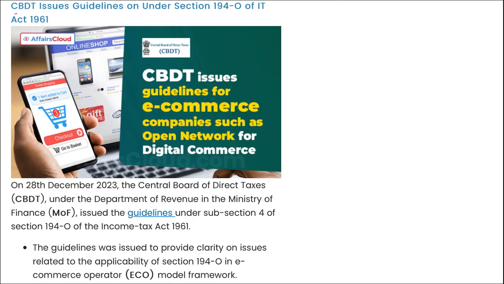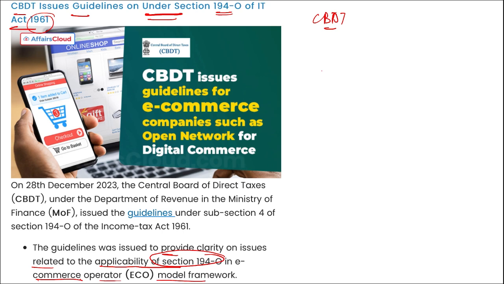Moving on, CBDT has issued guidelines under Section 194-O of the IT Act of 1961. What is CBDT? CBDT is your Central Board of Direct Taxes. This comes under the Department of Revenue in the Ministry of Finance, and they have recently issued the guidelines on Section 194-O of the IT Act of 1961. These guidelines were issued to provide clarity on issues related to the applicability of Section 194-O in the e-commerce operator model